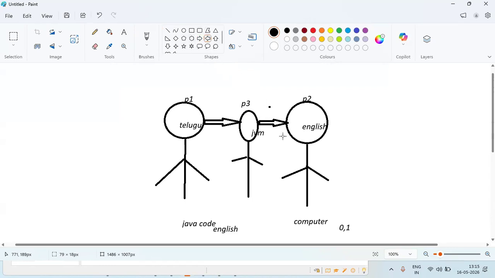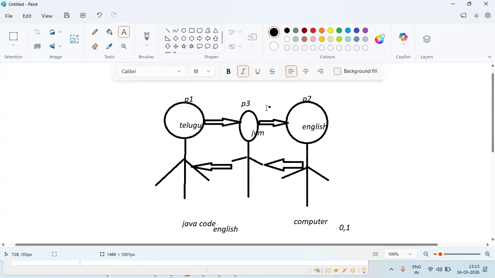It will take the reply from person two and give the output. The JVM takes the input from person one, understands it, and translates it into bytecode. It will generate the bytecode. This bytecode can execute on different kinds of operating systems.